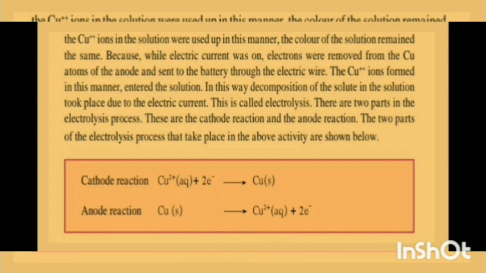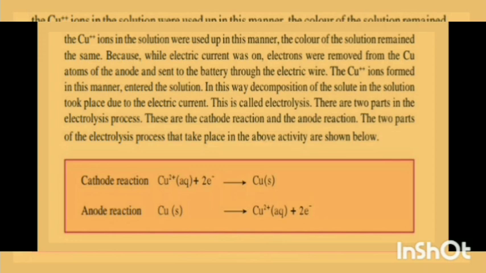This is called electrolysis. The decomposition of solute in the solution took place due to the electric current. So there are two parts in the electrolysis process. These are the cathode reaction and the anode reaction. The two parts of the electrolysis process that take place in the above activity are shown below.